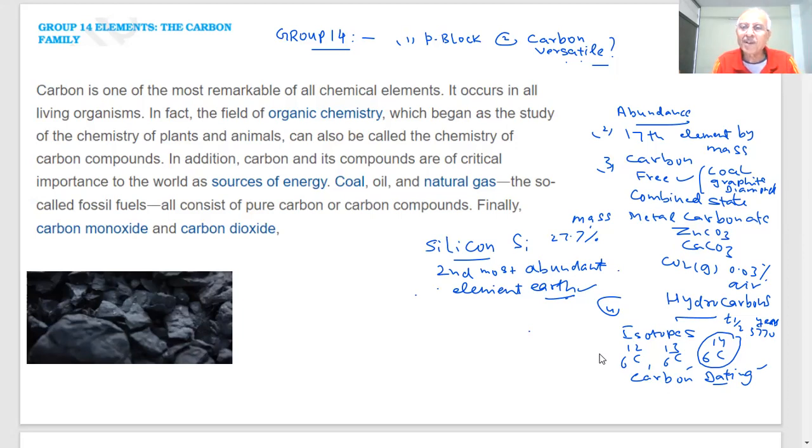The second most abundant element, I said, is silicon, student. Oxygen on Earth, you are saying, is the first most abundant element. And in the universe, hydrogen, you are saying, because in the hydrogen atmosphere you have seen in the sun and stars, what is happening, student? The fusion reactions are taking place.